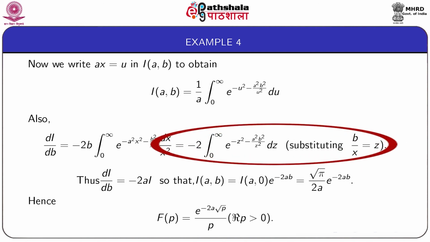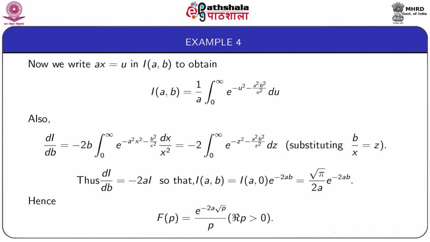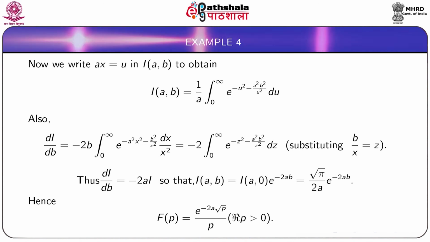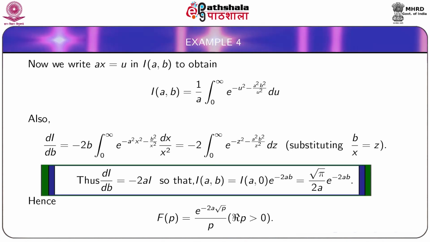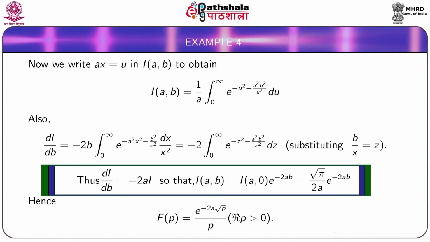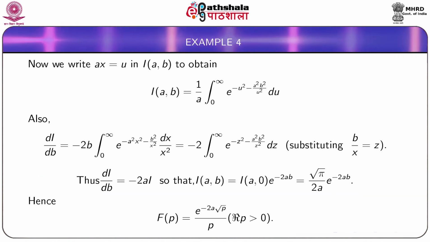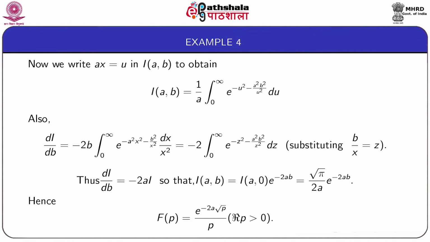Now substituting b by x as z, this integral becomes equal to minus 2 integral from 0 to infinity e to the power minus z square minus a square b square by z square dz. So that dI by db is equal to minus twice a into I. We compare this integral with this integral. So this is a differential equation, a first order differential equation in I, from which we can obtain after solution